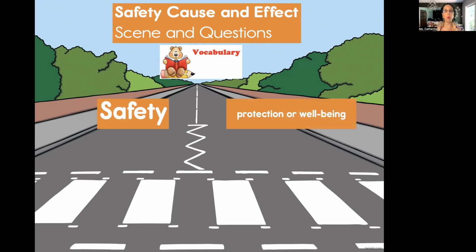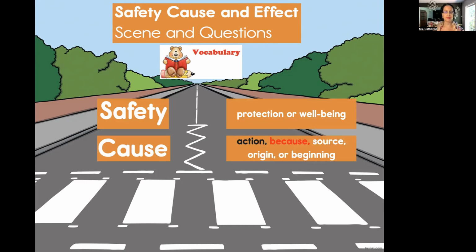Protection or well-being. Cause. Do you remember a synonym or like word for the word cause? Action, because, source, origin, or beginning.